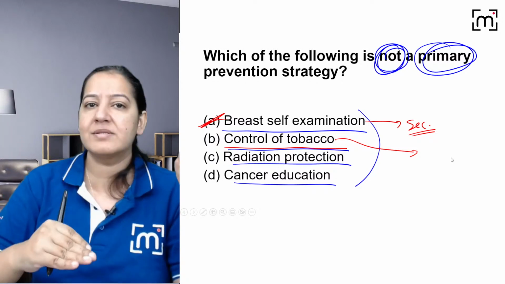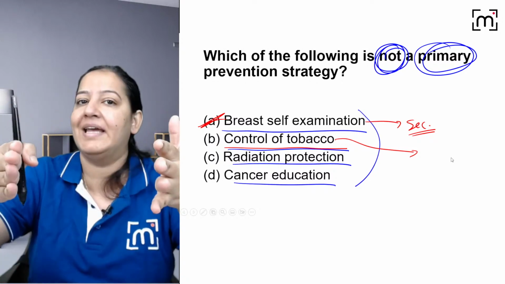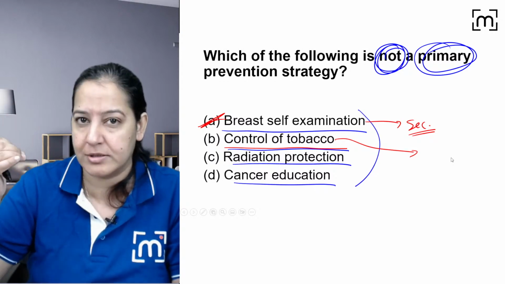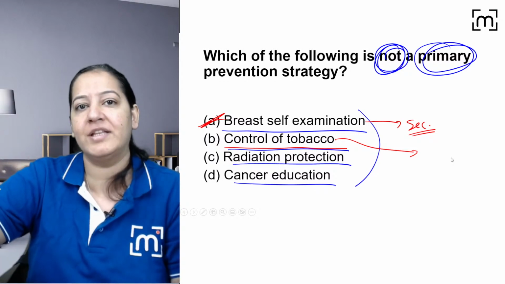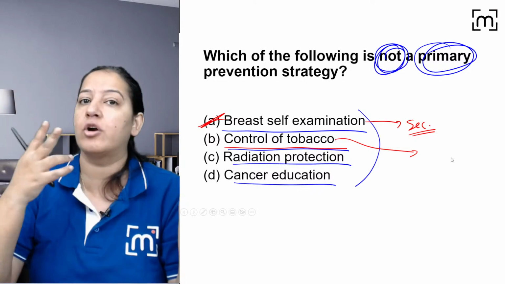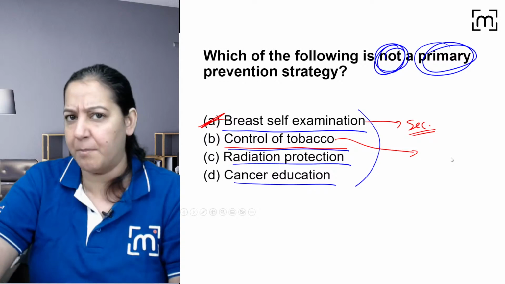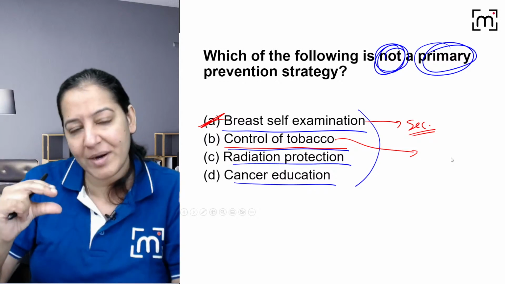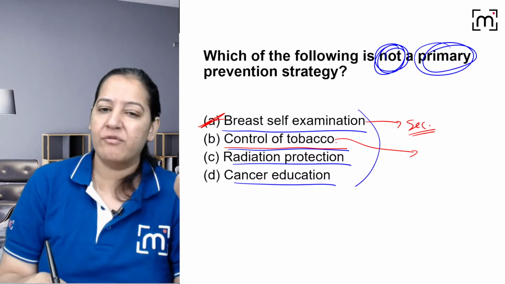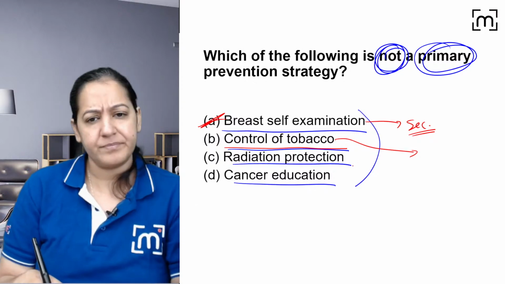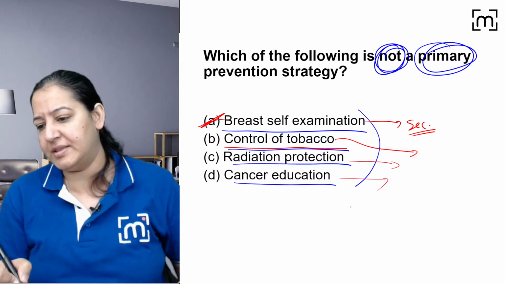If you're showing it without a disclaimer, the people can follow it blindly, right? Because for the people, the heroes and actors are the role models of the society. Whatever they are doing, the people think it is right. So if some big-shot actor is smoking on screen, people can follow it blindly, but it is not a good thing. So you should show a disclaimer. So that is control of tobacco. The risk factor is present, but the disease is absent. It is primary. Radiation protection, cancer education, these all are primary.